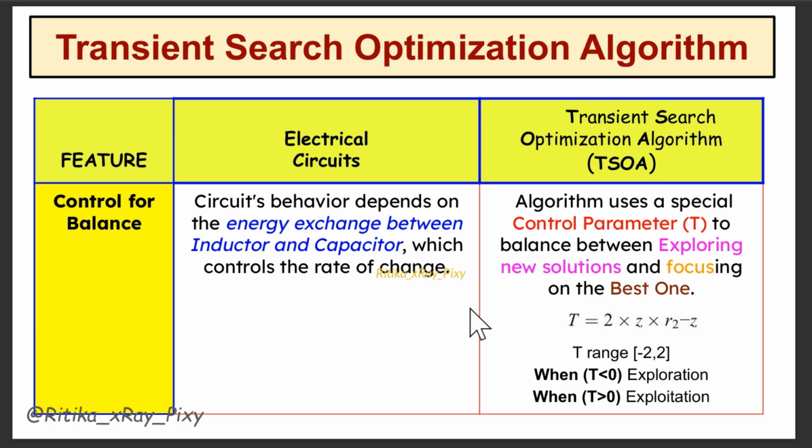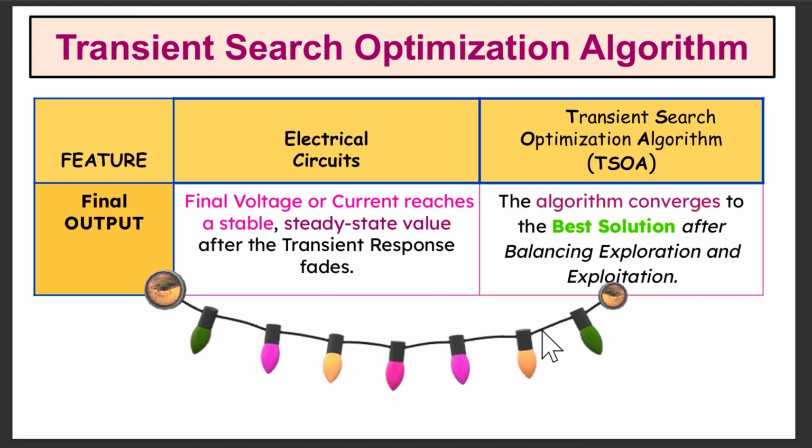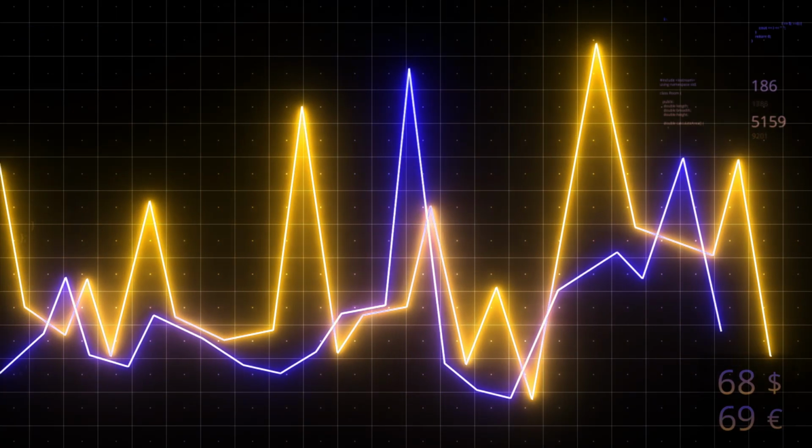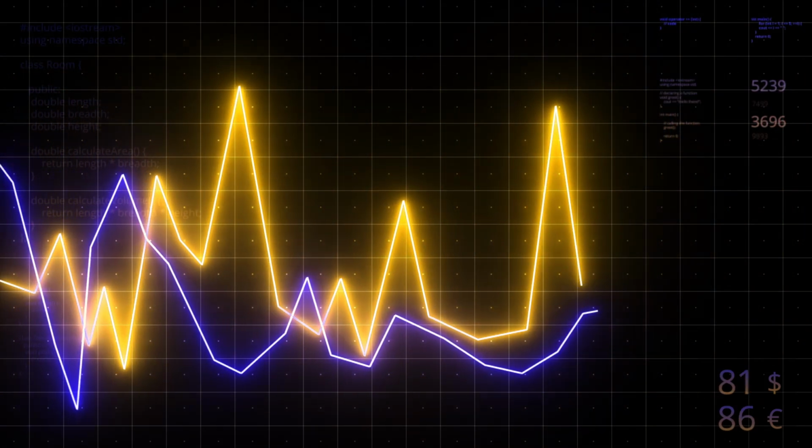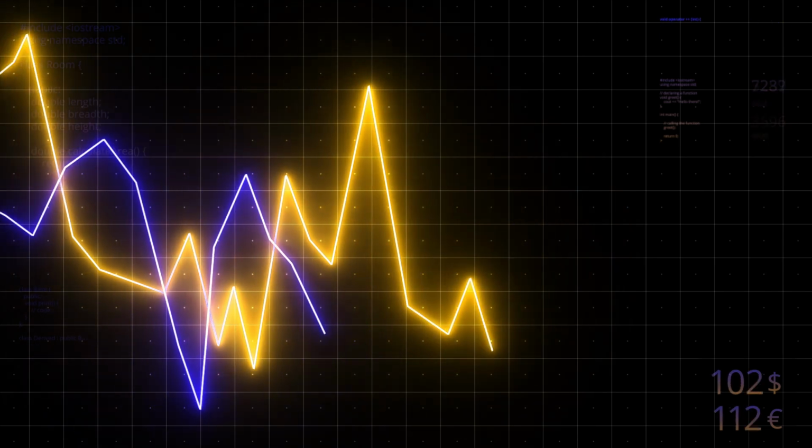And the final output in the electric circuit, we have the final voltage or current reaching a stable state, that is the steady state value after the transient response fades. Same in this algorithm, it will converge to the best solution after balancing exploration and exploitation. So the main goal in the electric circuit is to reach a stable value like voltage or current.